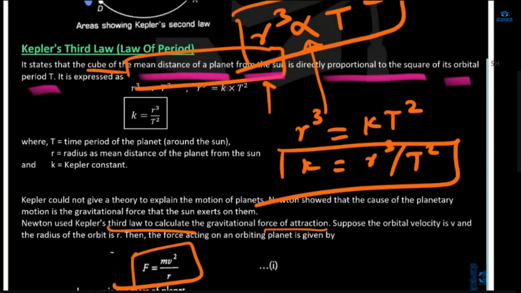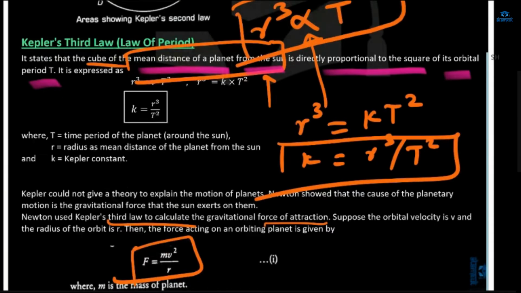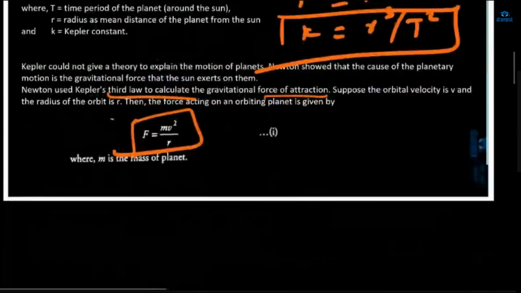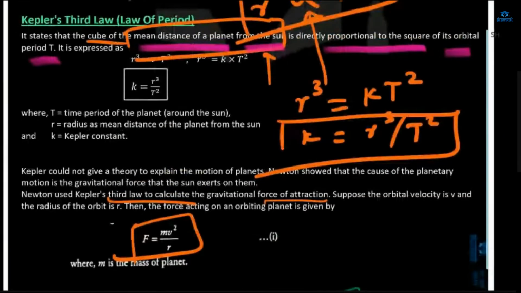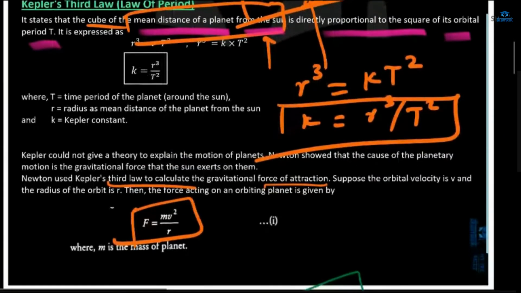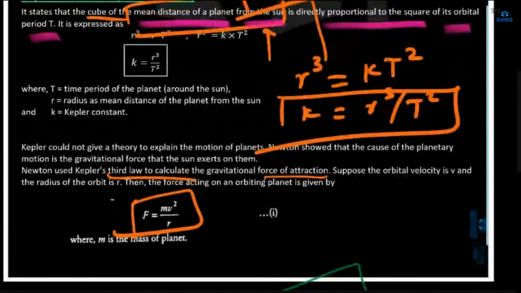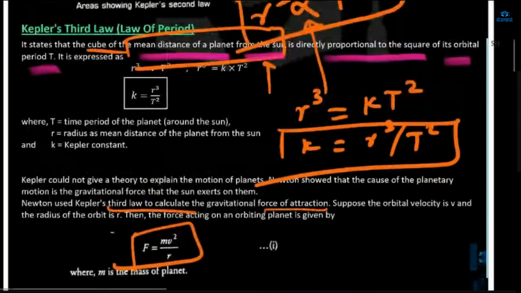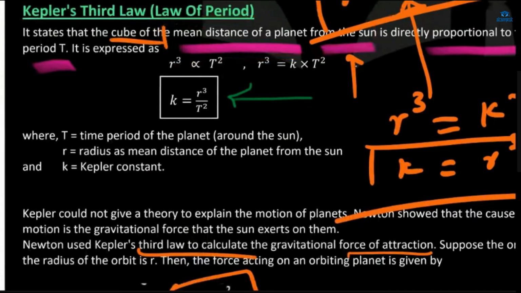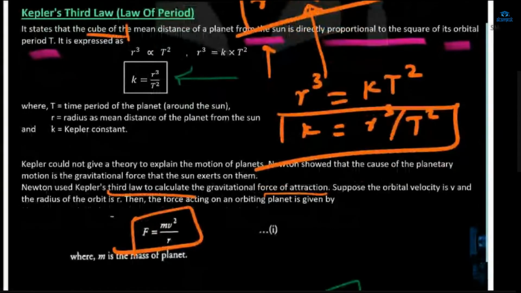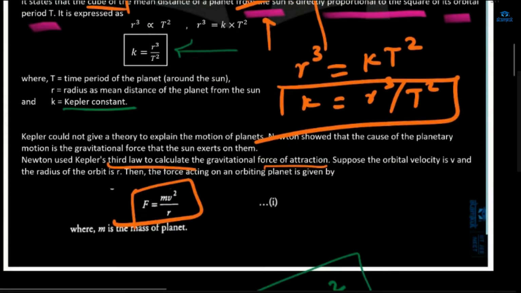Means whatever time it takes to complete one revolution. It will be equal to the square of that time period. So we can write it like r cube proportional to t square. R is the mean distance of the planet from the sun, and it will be directly proportional to the square of the orbital time period. Which we can write as k is equal to r cube by t square. K is called Kepler's constant.